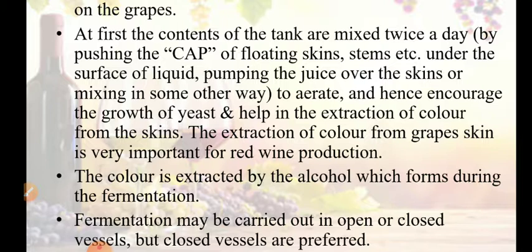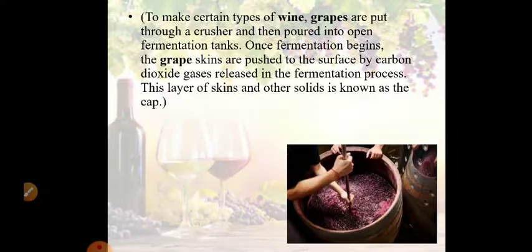Extraction of color from the skin of the grape is very important as far as red wine production is concerned. Color is extracted by the alcohol also, which forms during the fermentation. Fermentation may be carried out in open vessel or closed vessel, but closed vessels are preferred because chances of contamination by undesirable microbes is more in open vessel. So closed vessels are favorable.